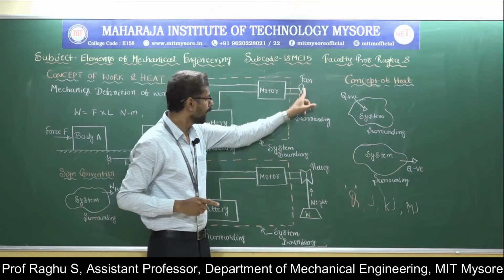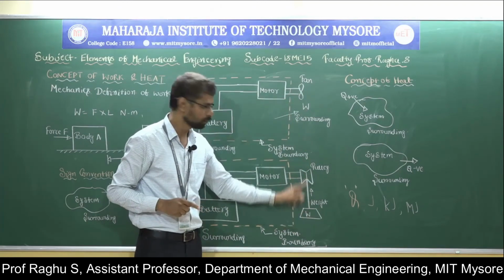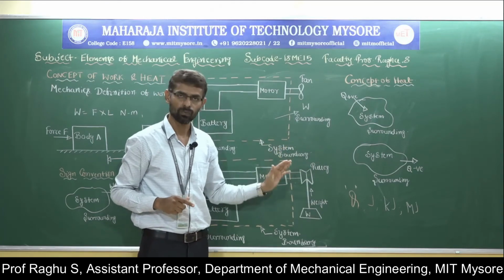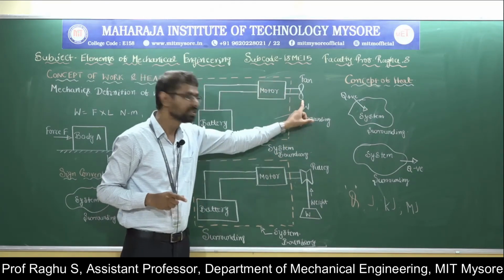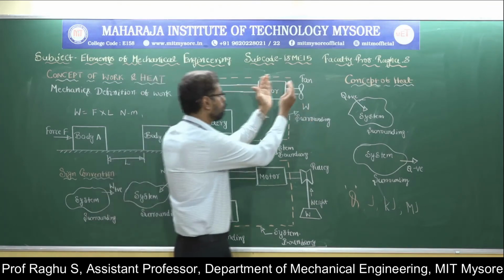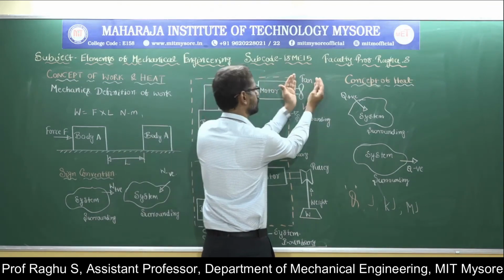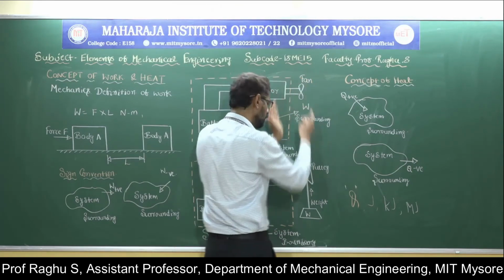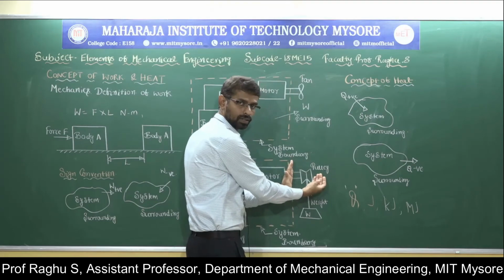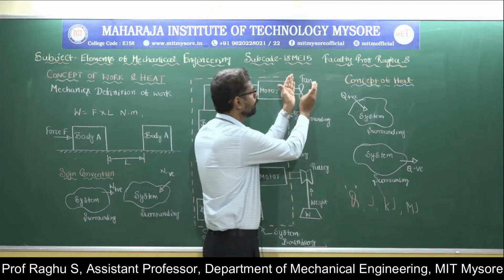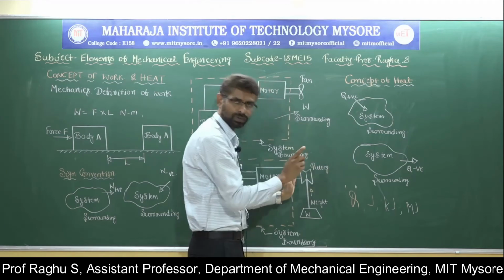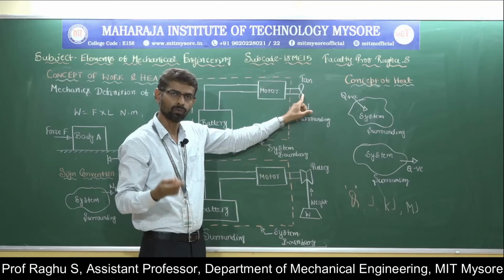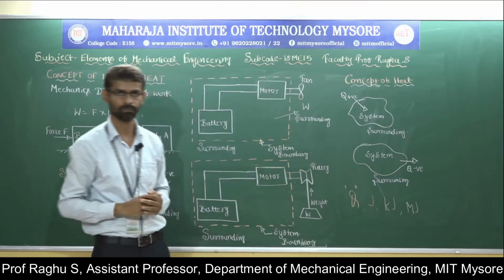Here the fan is replaced by a pulley and weight arrangement. Therefore the pulley raises the weight, so we have displacement. So work is done by the system because the effect external to the system could be reduced to the raising of a weight. It is an assumption, that's all. If the total effect could be reduced to the raising of a weight, then work is done by the system.